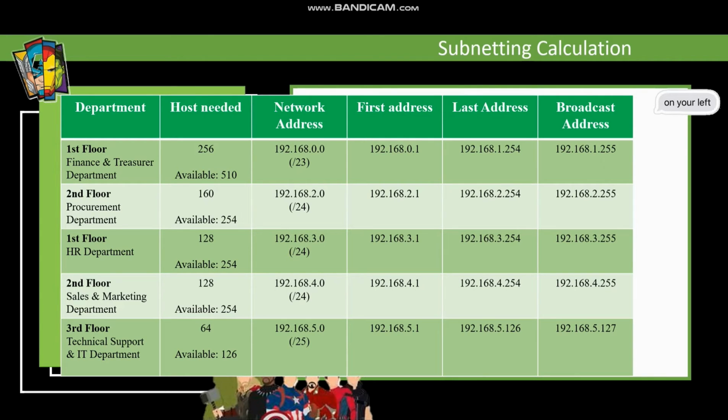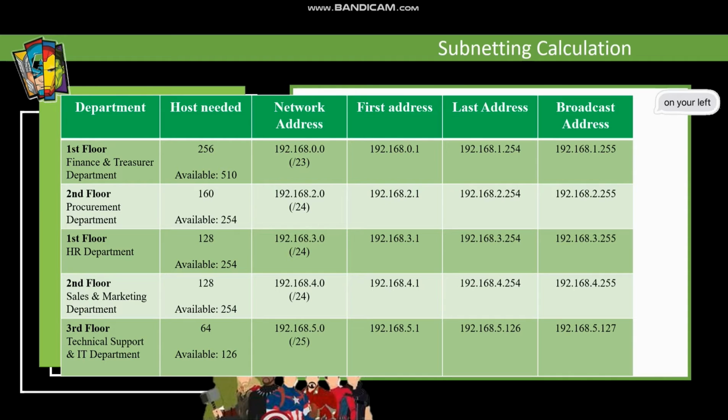The broadcast address will be 192.168.1.255. The second department, on the second floor, is the Procurement department. They need 160 hosts, so we will have 254 available host addresses. The new network address is 192.168.2.0 with prefix /24, and the first address will be 192.168.2.1, the last address will be 192.168.2.254, and the broadcast address will be